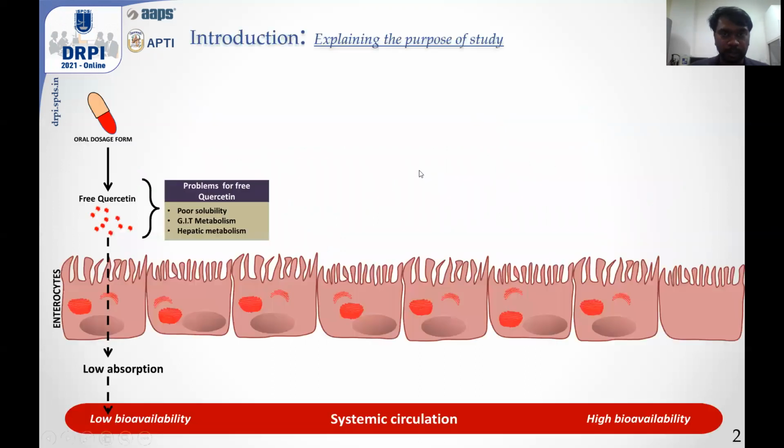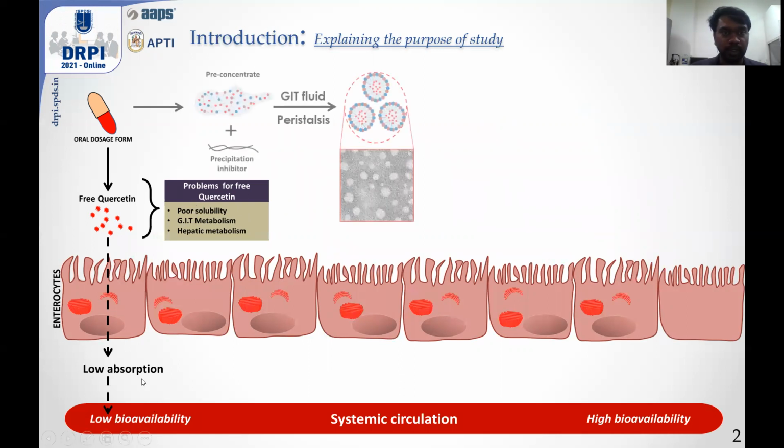Here I'll straight away move ahead with the introduction part, where I'll be explaining the purpose of the study. The drug of choice here is quercetin, which is a potent antioxidant. The problem with quercetin is that it exhibits poor solubility and undergoes GI and hepatic metabolism, which leads to slow absorption and low bioavailability. So what we're trying to do here is formulate supersaturated SNEDDS containing quercetin at a concentration well above its saturation solubility in the pre-concentrate, along with the precipitation inhibitor.